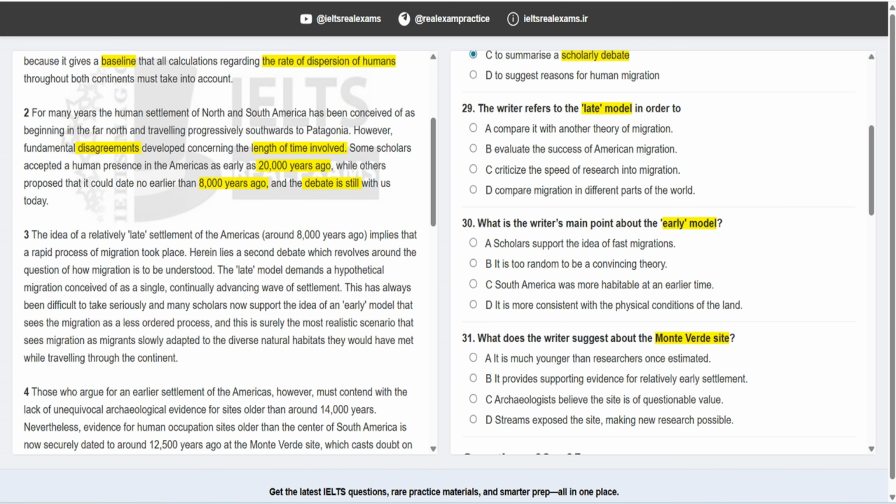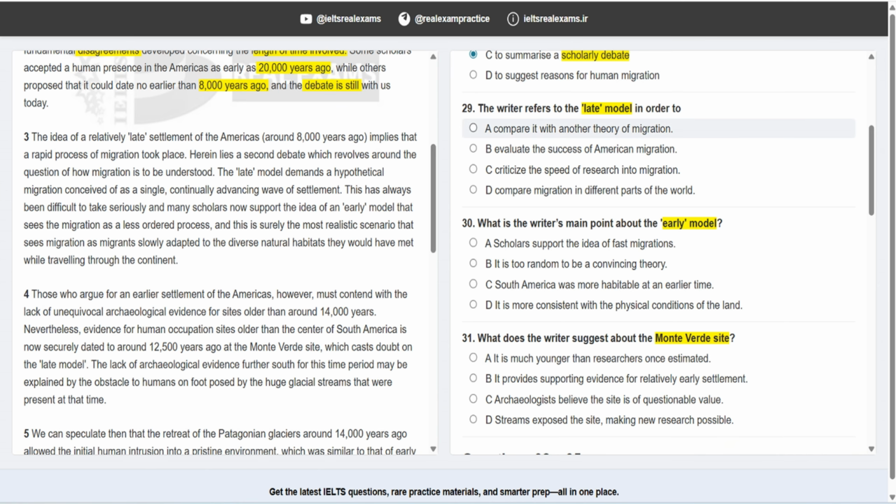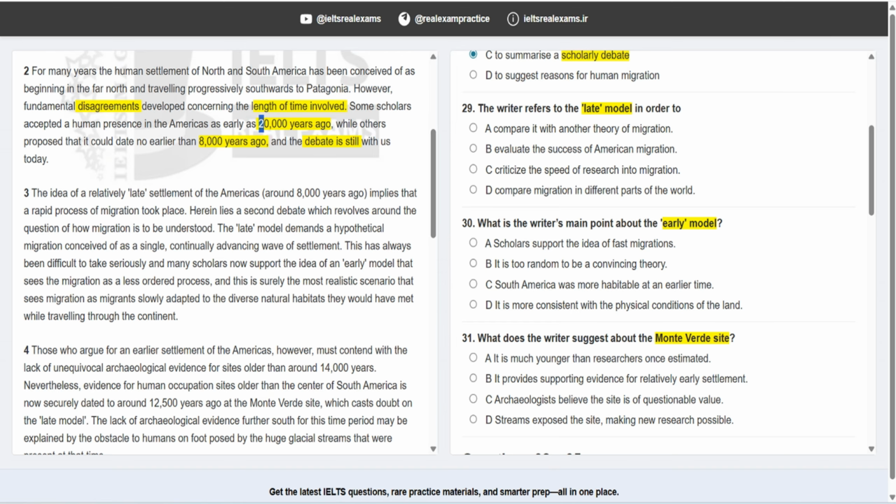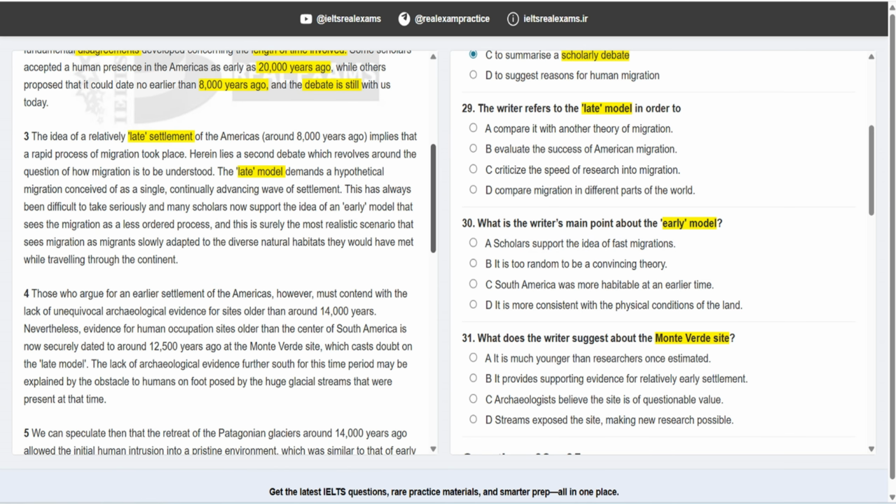All right. For question 29, it says the writer refers to the late model in order to. Okay. As you remember, there were two models. One of them was 20,000 years ago. That was the early model. And 8,000 years ago, that's the late model. But the word late model was mentioned in paragraph C. Here we have late settlements, and here we have late models, right? All right, let's read this paragraph.